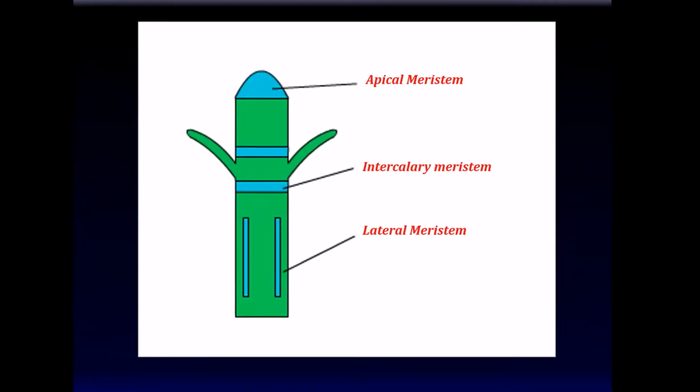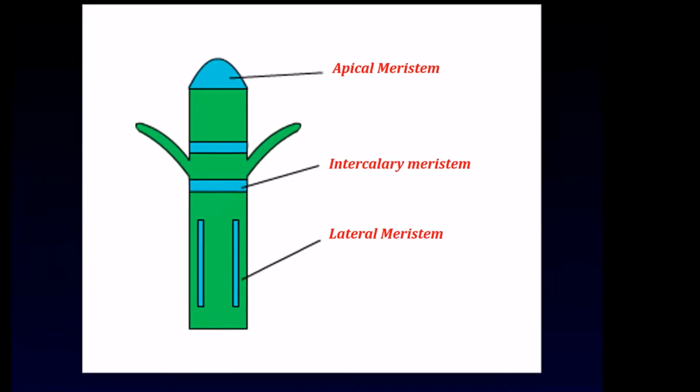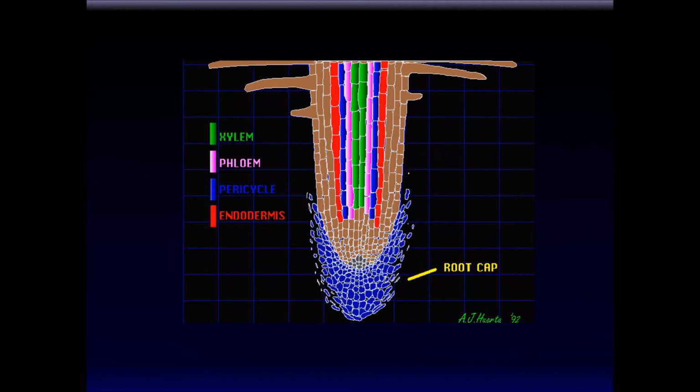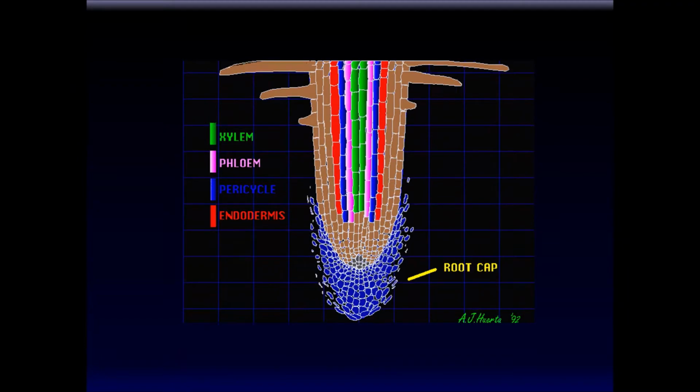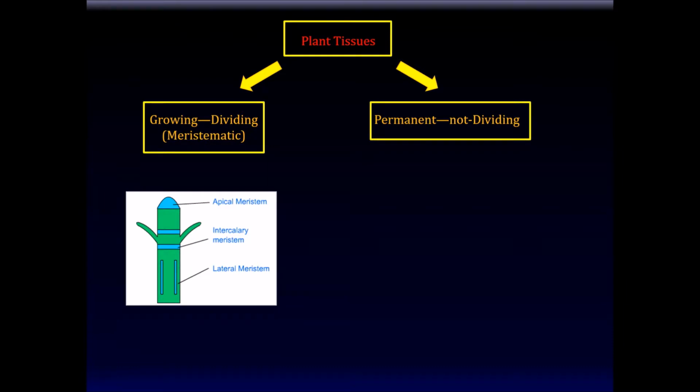There's another type of meristem, or growing tissue, that's called the intercalary tissue, or intercalary meristem, and that gives rise to lateral buds, or shoots that go sideways, exits, so to speak, from the main stem. Here's the root cap, which is specialized tissue at the very tip of the roots that help protect the root as it grows. In summary, plant tissues can be divided into those that allow plant to grow.